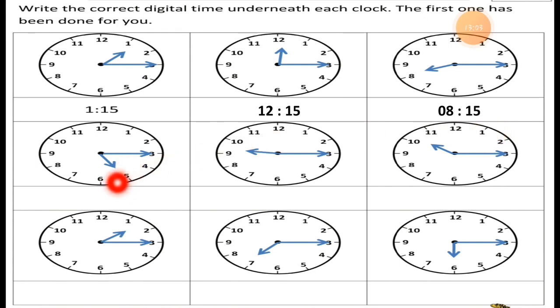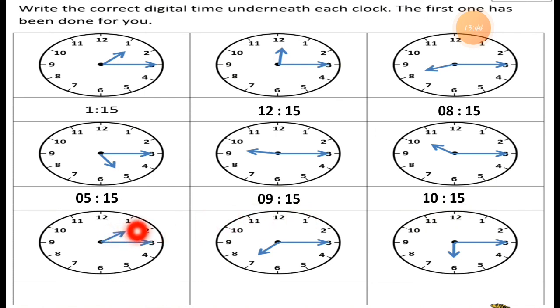Then the next clock, the short hand pointing to 5 and the long hand pointing to 3. So it is 5:15. What can you call it? What can you read it? 5:15. Now here the short hand is pointing to 9 and the long hand pointing to 3. So it is 9 o'clock and 15 minutes. Now here the short hand is pointing to 10 and the long hand pointing to 3. So it is 10 o'clock and 15 minutes.